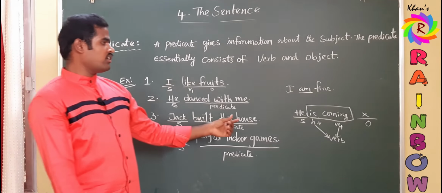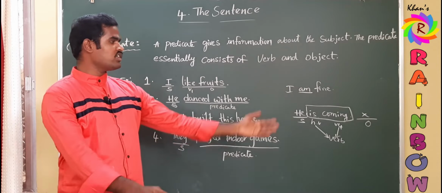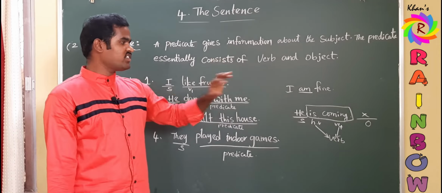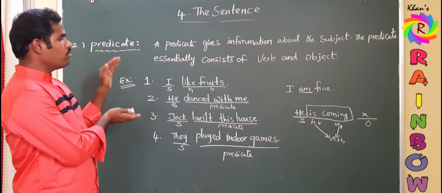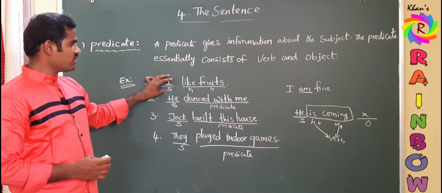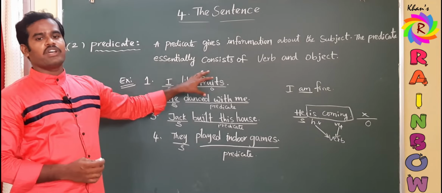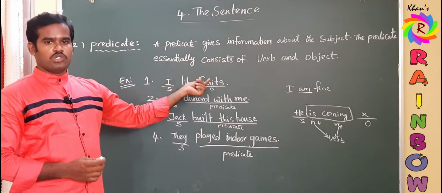If the sentence demands the object, then we can add it, otherwise it is not mandatory. It is not essential, but the verb is essential. So these are the two parts of the sentence. One is the subject, the doer of the action, and the second one is the predicate. Predicate contains the verb and sometimes an object also.